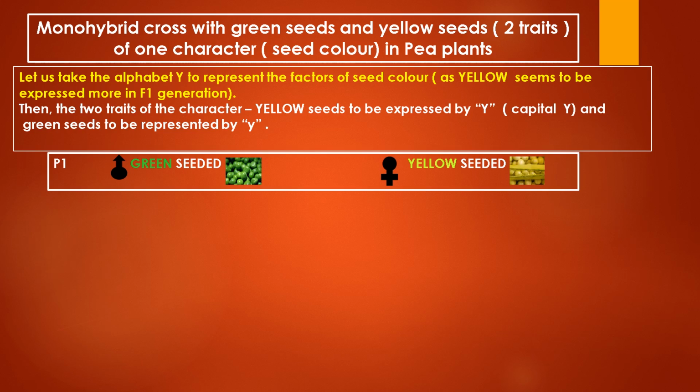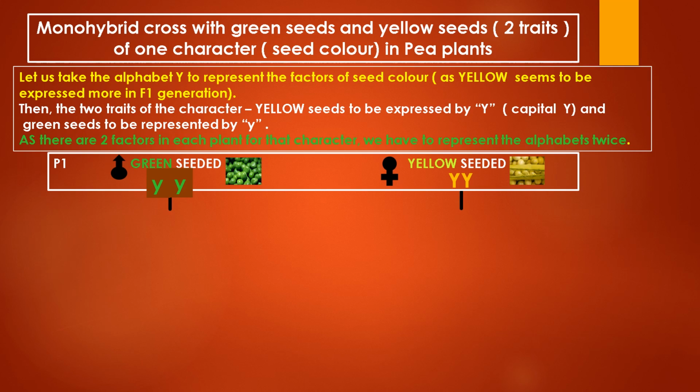So we also had discussed earlier that each character is controlled by 2 factors. So let us start representing the factors in each plant. The P1 generation, male green seeded. As it is green seeded, it will be represented by 2 small y letters, and the female, which is yellow seeded, will be represented by 2 capital Y's.